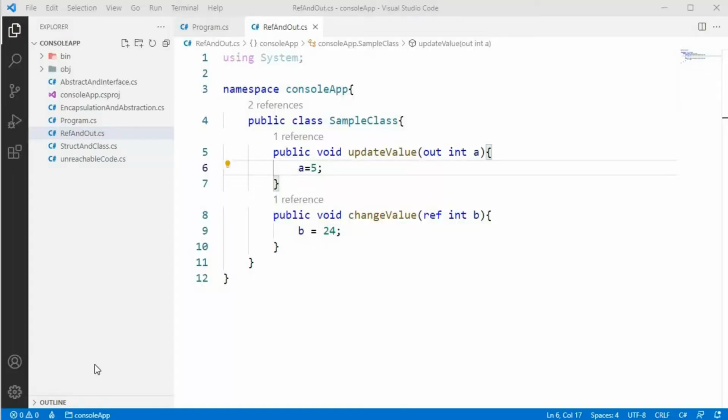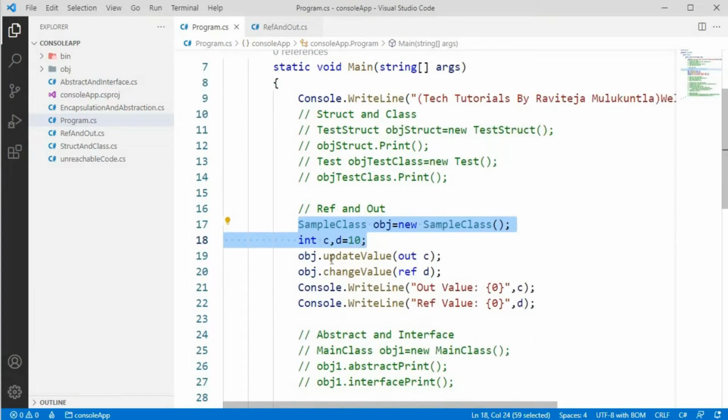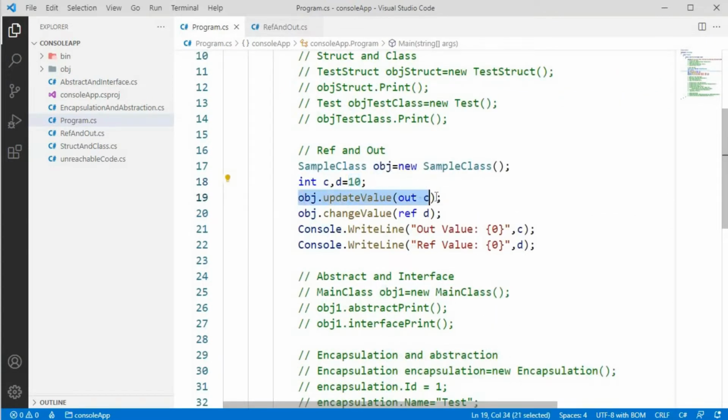So here I have created a class. Inside the class, I have created two methods: one is update value and one is change value. For update value, I have placed out. For change value, I am placing ref. I have created an object for this sample class, and I took two integers, one empty and one with 10. I am passing C to update value, because it will be updated after the method is executed. I am passing D to ref, because I need to change this D to a different value after that method is executed.